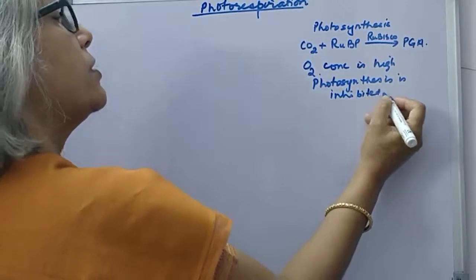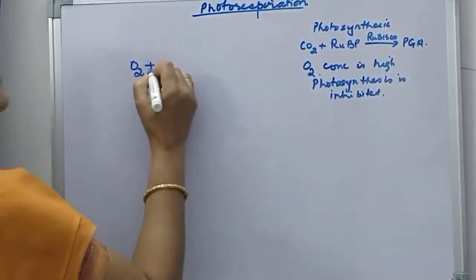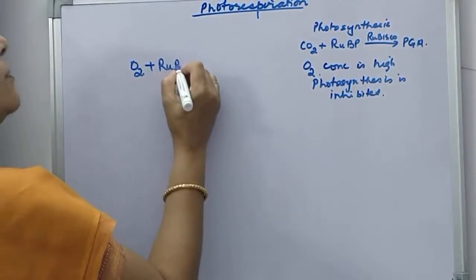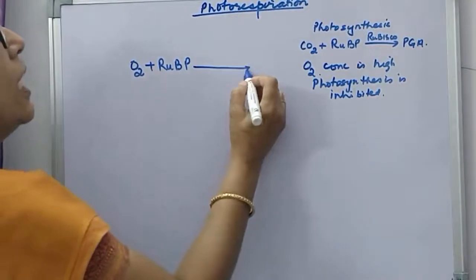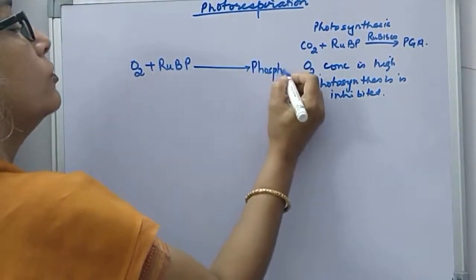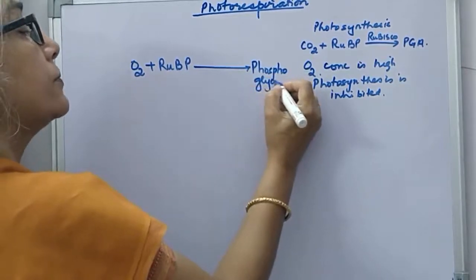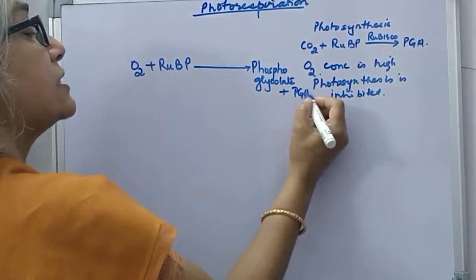Photosynthesis is inhibited because the same enzyme combines with oxygen, helps in the combination of ribulose bisphosphate with oxygen and forms phosphoglycolate and phosphoglyceric acid.